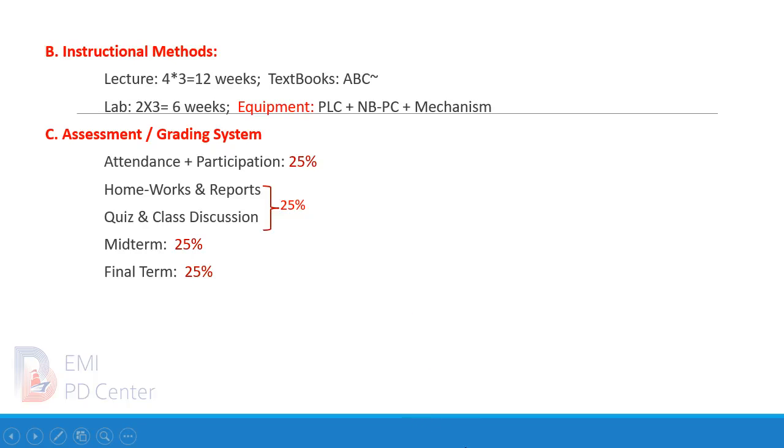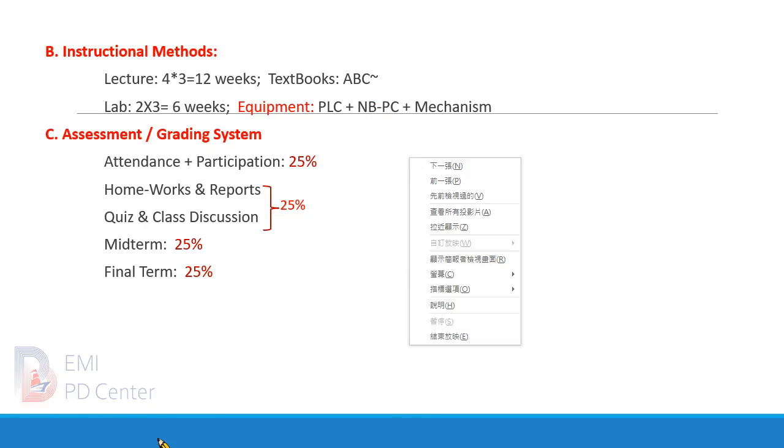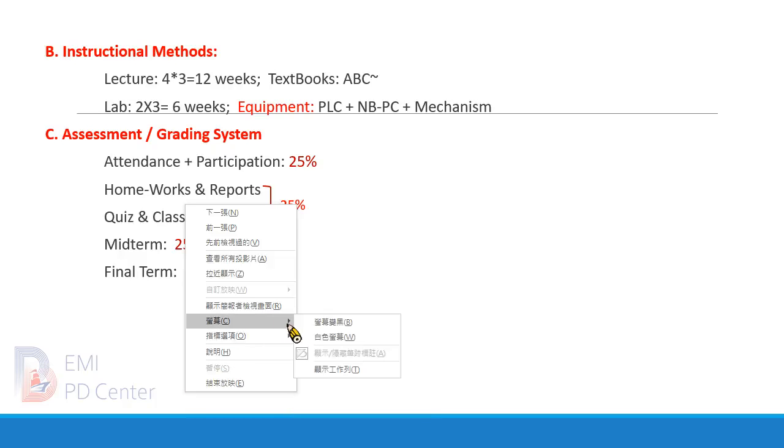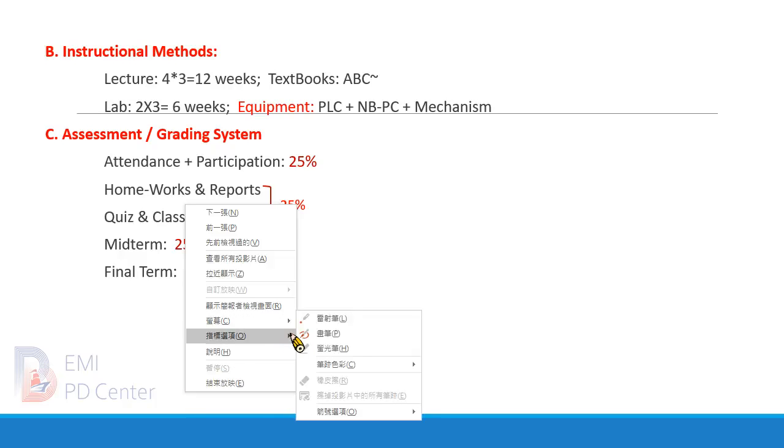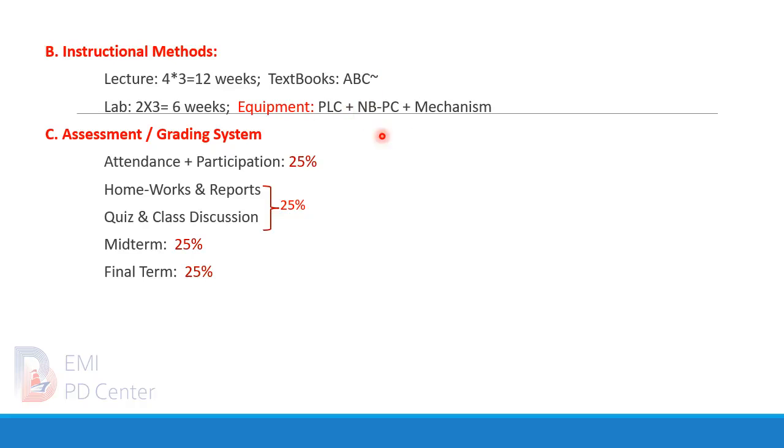B. Instructional methods, including lectures of about 12 weeks and the laboratory for 6 weeks, and the experiment equipment including programmable logic controller, the so-called PLC, notebook PC, and automation mechanisms. I hope that will provide you a comprehensive understanding and useful practice in your learning semester.